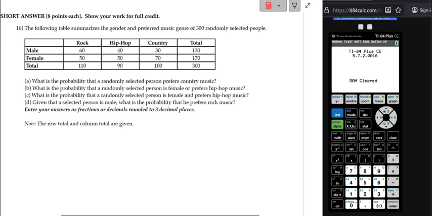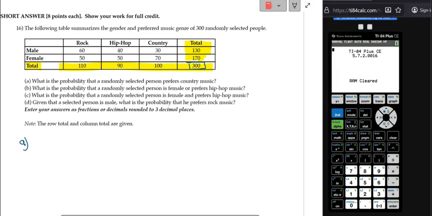Hello everyone. In this question, we are given a table that lists the preference according to the type of music versus the gender, right? One thing to keep in mind is that this last row is the total, and this last column over here is the total as well. So this number is the total number of people who were interviewed, 300.